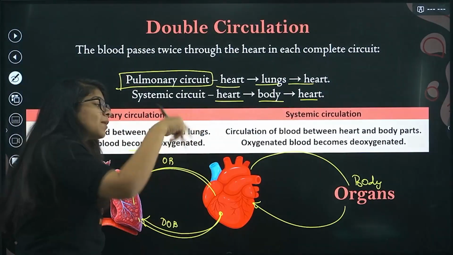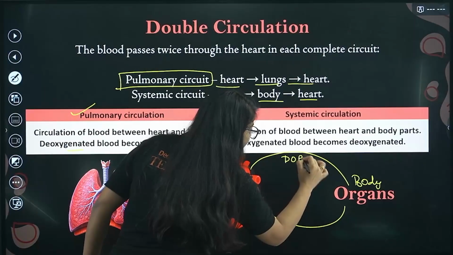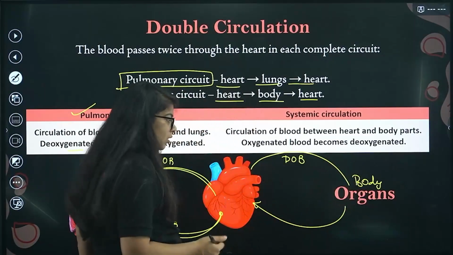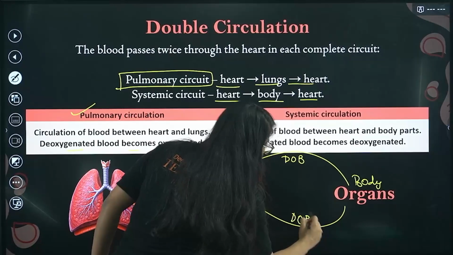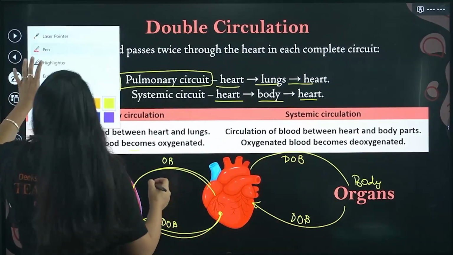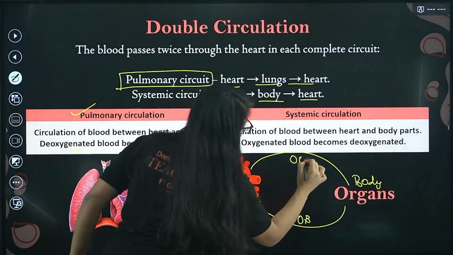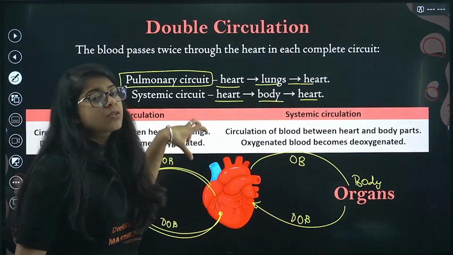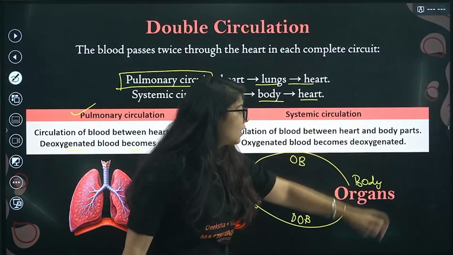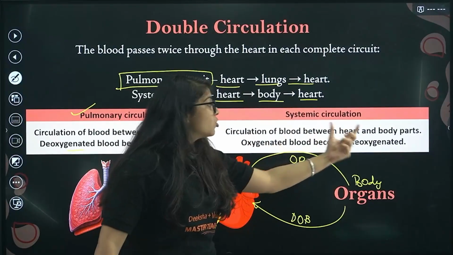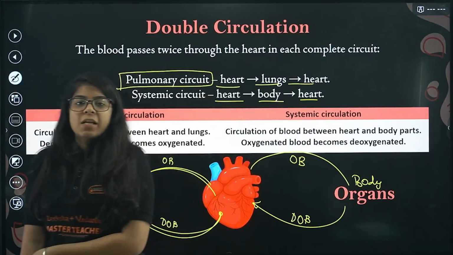Now that same oxygenated blood, the heart gives to the body, and the body takes all the nutrients and oxygen and gives back deoxygenated blood. So circulation of blood between heart and body parts, oxygenated blood becomes deoxygenated. Then that is your double circulation.